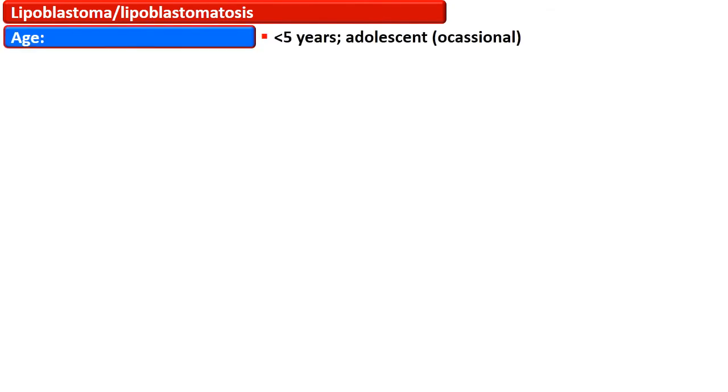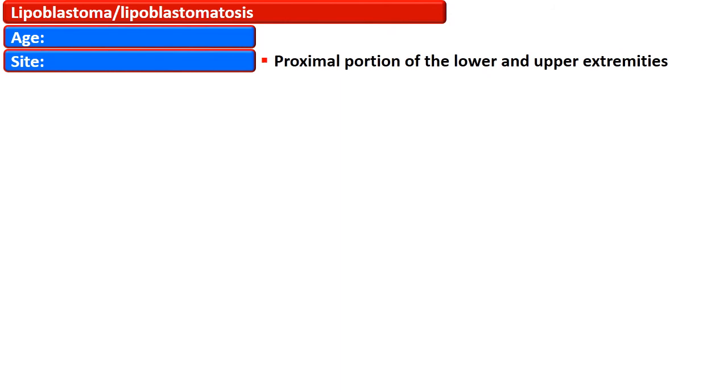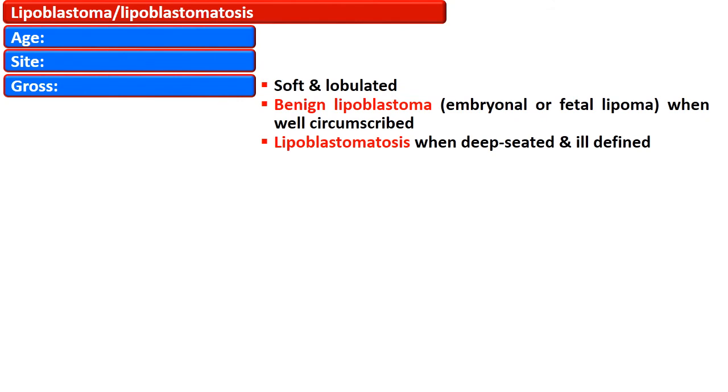Lipoblastoma or lipoblastomatosis usually affects children and infants below the age of 5 years. However, some cases occur in adolescents also. It affects the proximal portion of the lower and upper extremities, while grossly these are benign, soft and lobulated lesions. They are termed benign lipoblastoma when they are well circumscribed, also termed embryonal and fetal lipoma, while they are termed lipoblastomatosis when deep-seated and ill-defined.